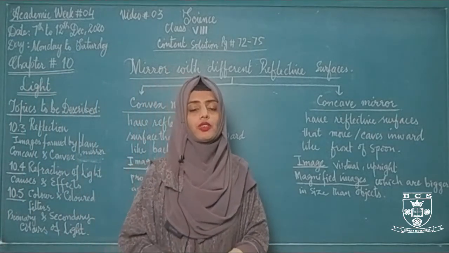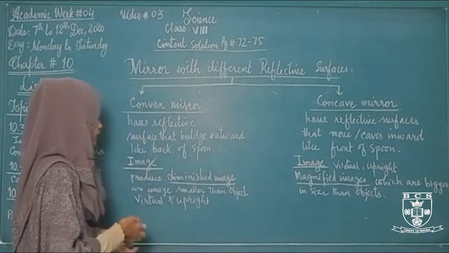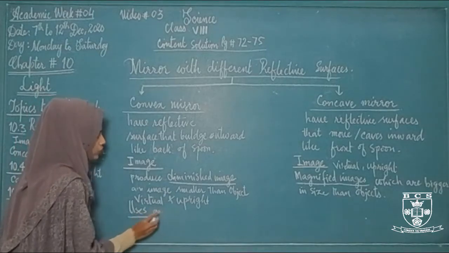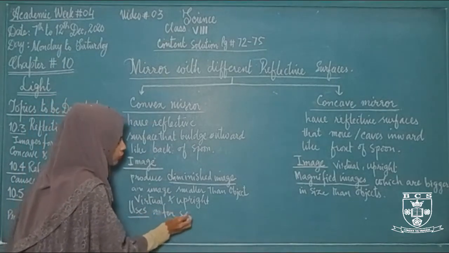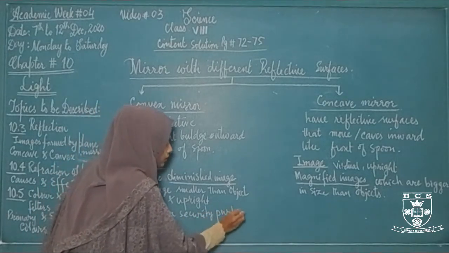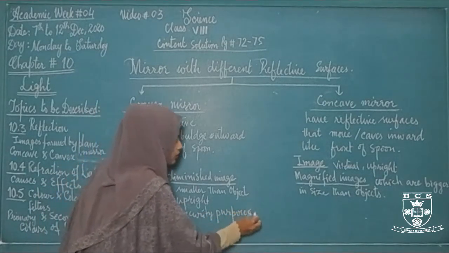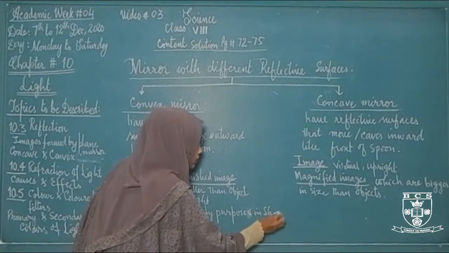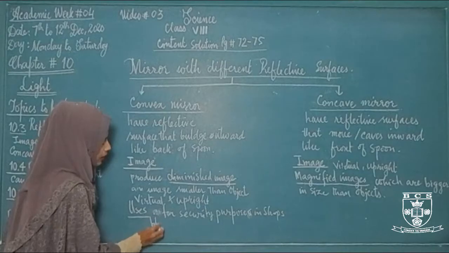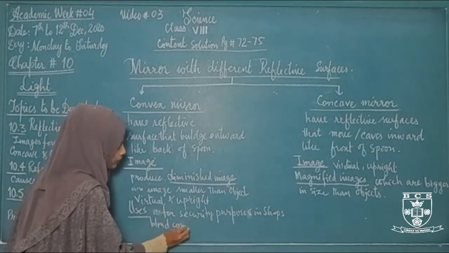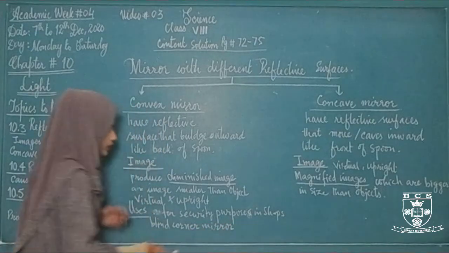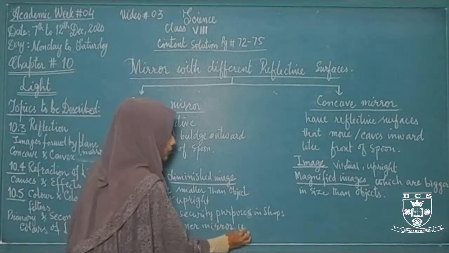What are the uses of concave and convex mirrors? So convex mirrors are used for security purposes in shops, as well as it is also used as blind corner mirror in vehicles. गाड़ियों के साइड में जो मिरर होता है, that is called blind corner mirror.